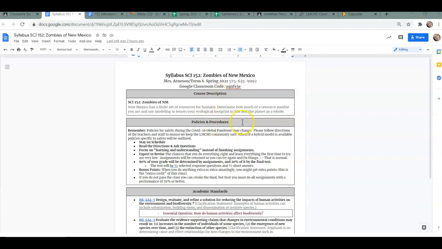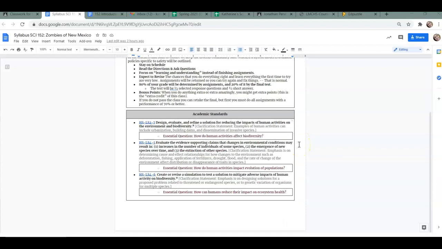So if we think of ourselves as a resource zombie, we're just gobbling up all of these resources like water, throwing things away, being wasteful, just like a zombie without even thinking about it, then we are negatively impacting the environment. But there's good news because we have, as humans, as a race, we have the solutions to help ourselves deal with that. And that's what we're going to look at in this class.